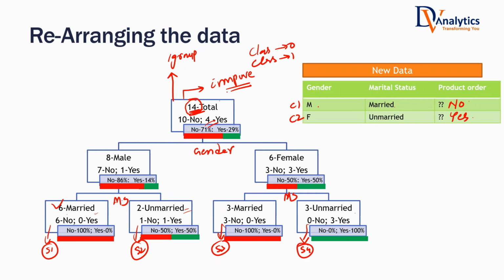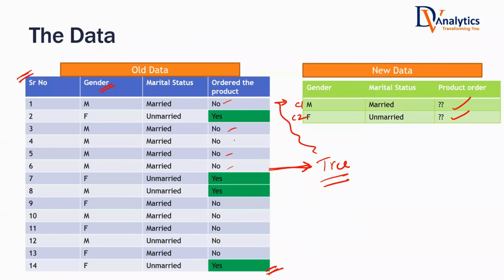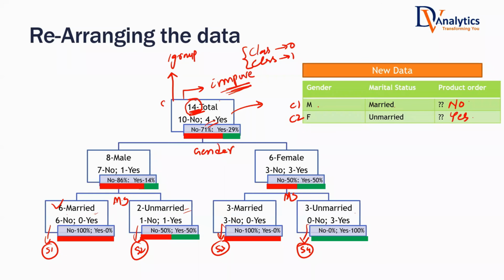If the data is impure like this, what do you mean by impurity? Both the classes are there. You cannot make a decision. If I give you this overall data, both the classes are there, so you cannot make any decision. Divide the data into segments or subsets which are pure. What do you mean by purity? If you take 6 customers, all 6 are not buying. This is a pure subset. Only one class is dominating.